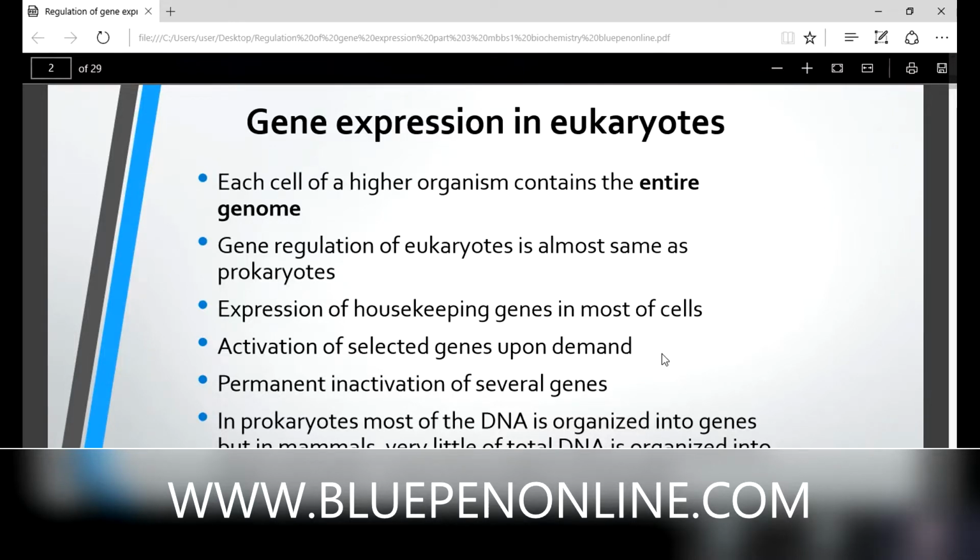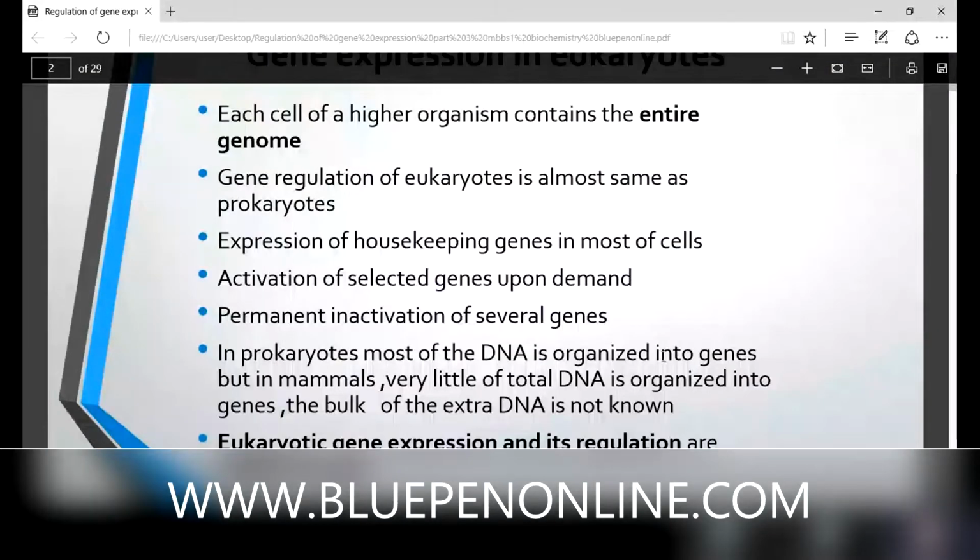In prokaryotes, most of the DNA is organized into genes. That is the difference between prokaryotes and eukaryotes. We are entering into the difference between prokaryotic and eukaryotic gene expression. In prokaryotes, most of the DNA is organized into genes, but in mammals, very little of the total DNA is organized into genes. The bulk of the extra DNA, its function is not known.